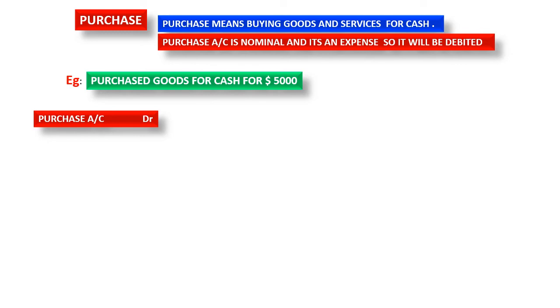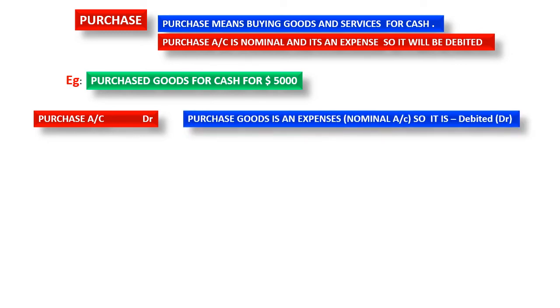Here purchase account is debited, because as a nominal account it is an expense. Or we can say it is an asset, the goods come to the business. Both ways it is correct. And to cash, what is happening? Cash is going out.